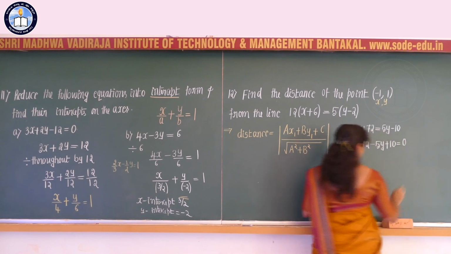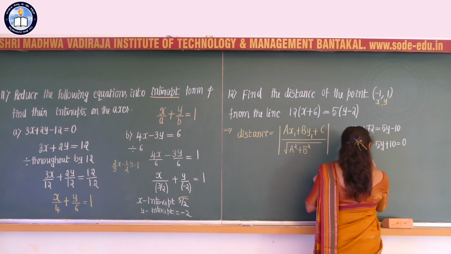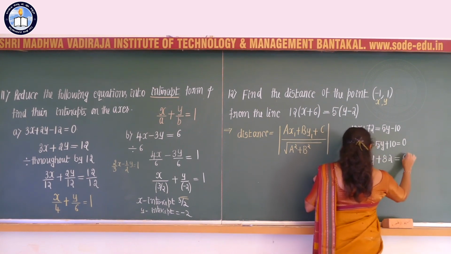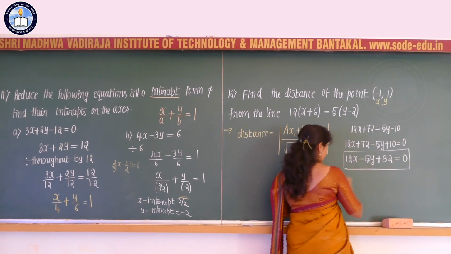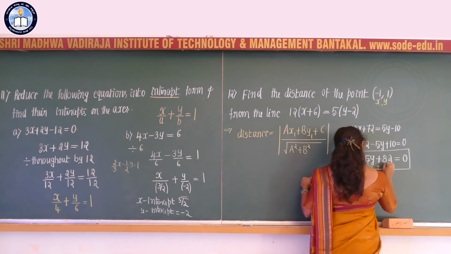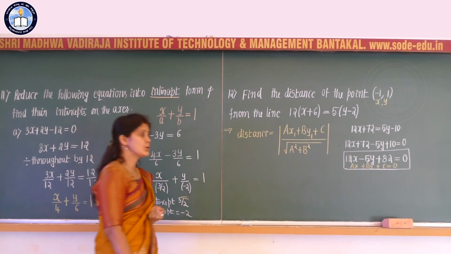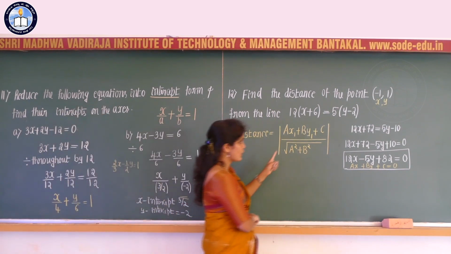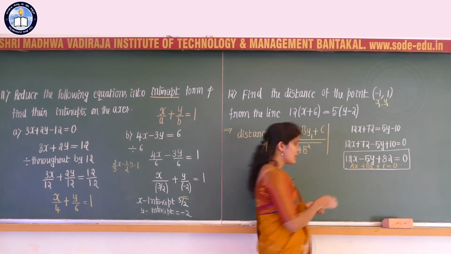or the required equation of the line I can write as 12x minus 5y plus 82 is equal to 0, and this is present in the form of ax + by + c = 0. Well, the value of a is equal to 12, b is equal to minus 5 and c is equal to plus 82, correct. So what are the coordinates of x1? x1 is minus 1 and y1 is equal to plus 1.